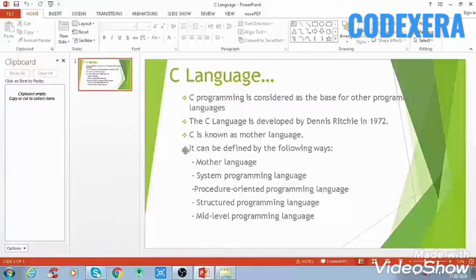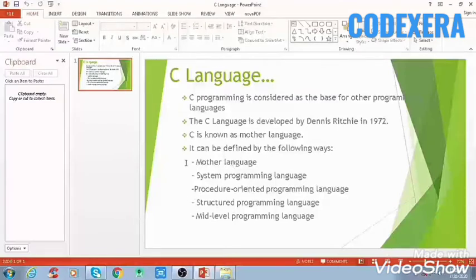Now in the fourth step we are going to see that C language can be defined in the following ways. First is a mother language, second is a system programming language, third is a procedure oriented programming language, then structured programming language, and mid-level programming language. I will explain these one by one.